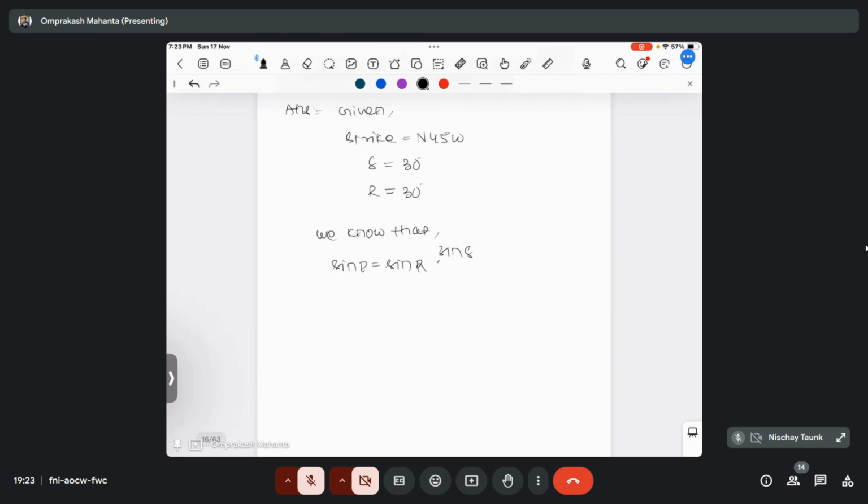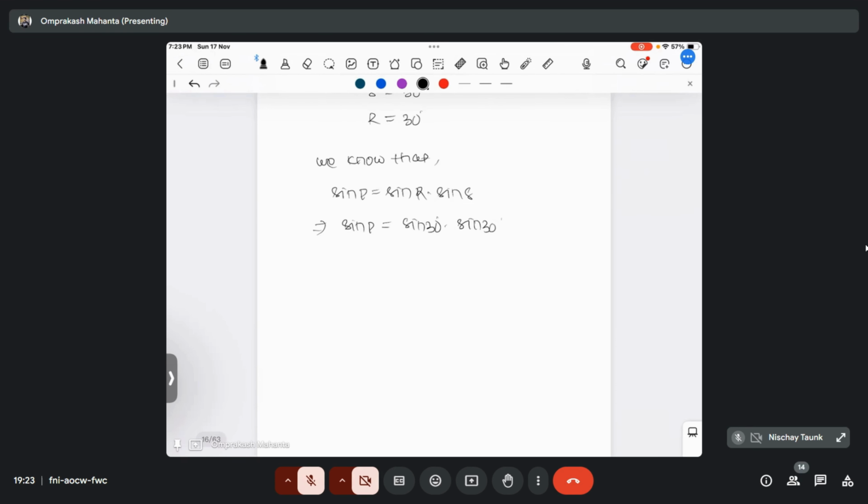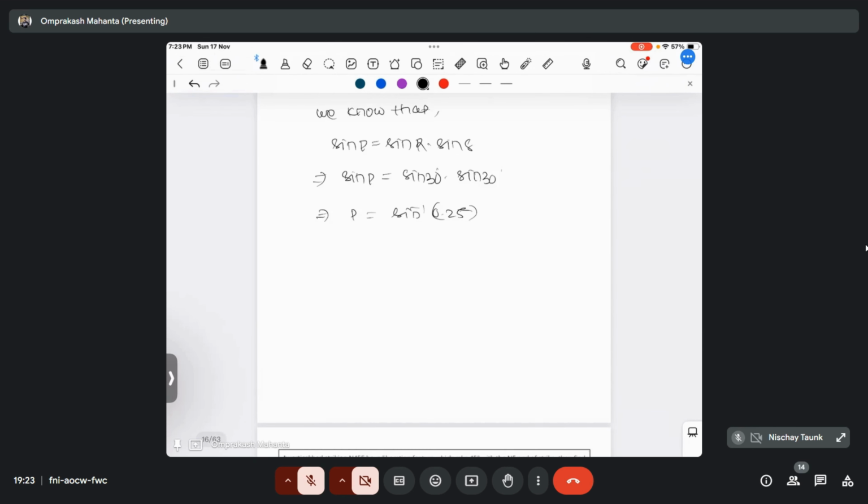Okay. So it wants to calculate the plunge value. The rest are basically given. The rake and the dip amounts are already given. So sine plunge will become sine 30 degree into sine 30 degree. Okay. So plunge will become sine inverse 0.25. So it will become 14.47 degree. Okay. So this will be our answer.